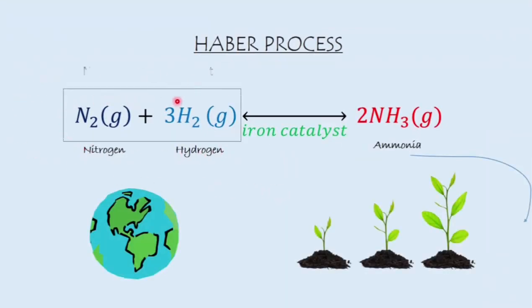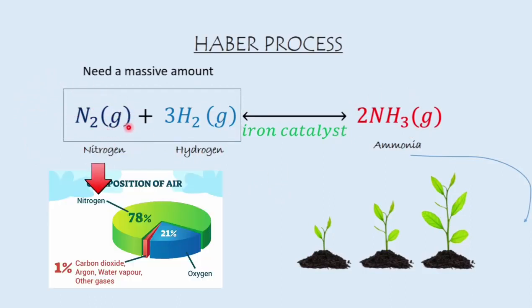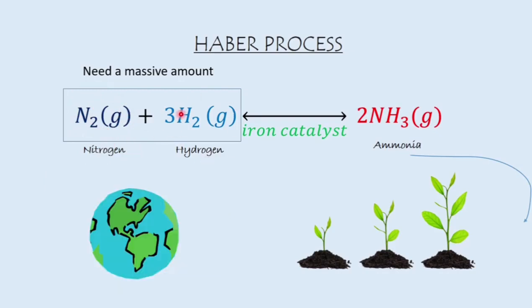The process combines a massive amount of nitrogen and hydrogen to produce ammonia. Nitrogen is easy to acquire because 78% of the air all around us is nitrogen, and we can easily get it from there. And hydrogen is derived mainly from natural gas.